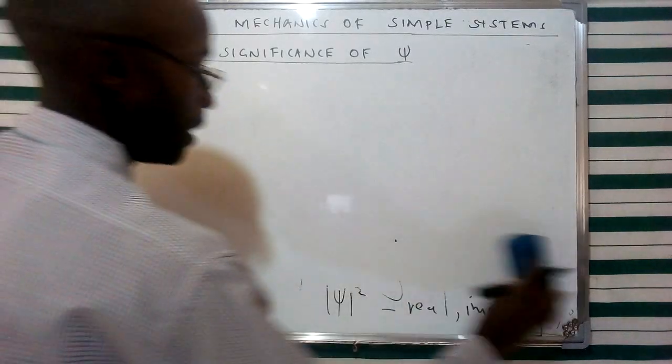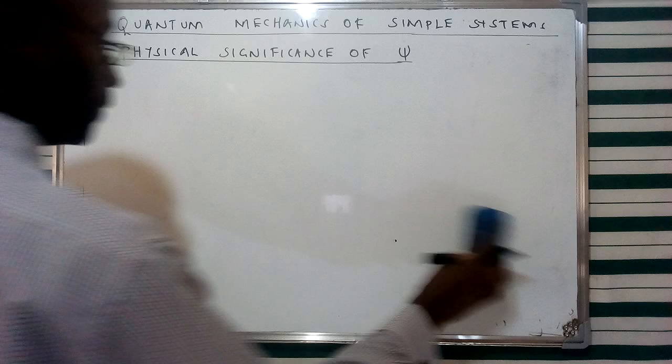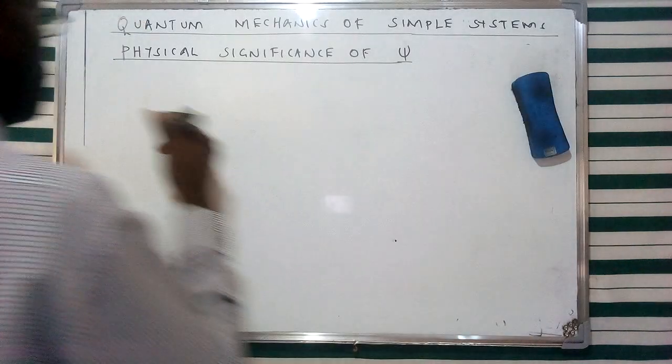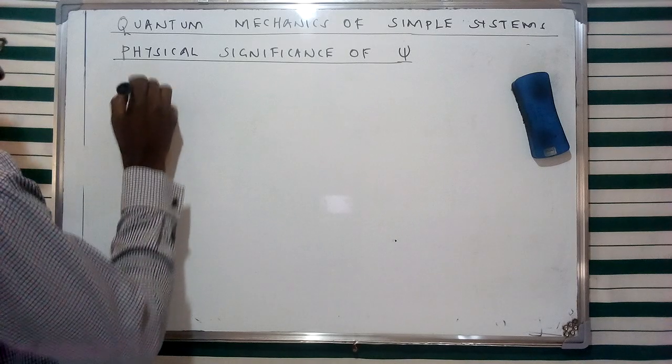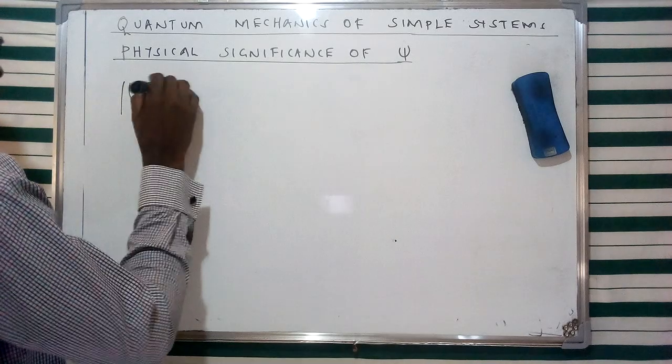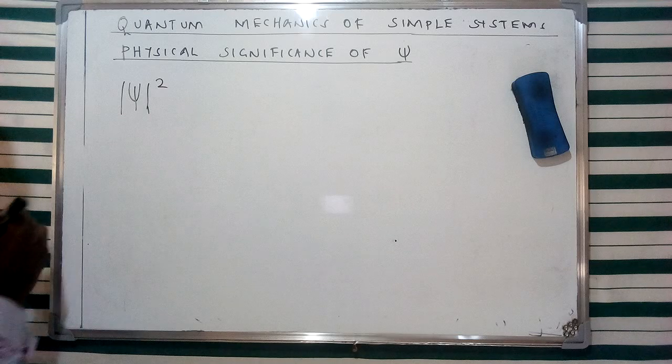And then therefore from Max Born, we're going to see that if the particle has to be found at a particular region in space, then we can give this specific probability in terms of the square of this wave function, which I've said we're going to give its absolute value given as such.